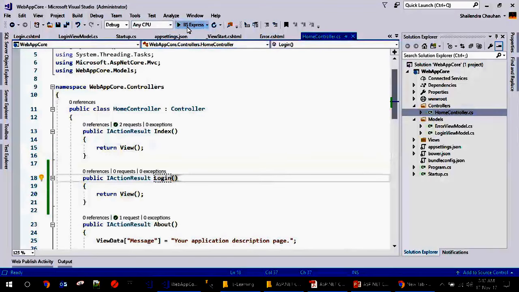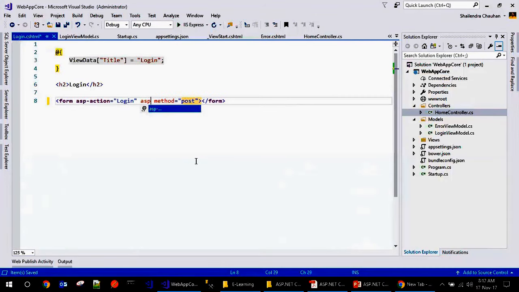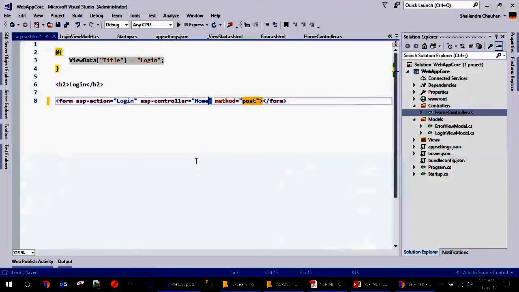So if you see here, I have a Login.cshtml file, and here using the form tag, I can create the form. And here we have the tag helper way for creating it. So what I can do, I can use the tag helper here. We have a tag helper for the same purpose. So we have asp-action. Now define the action name. So action name is Login. Then we can use asp-controller. So controller name would be Home.